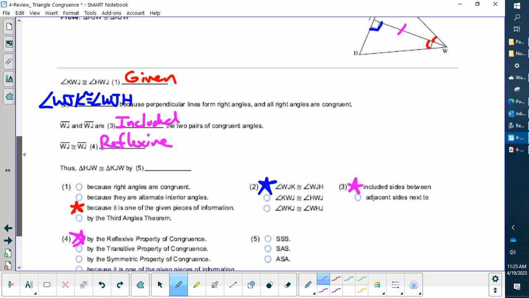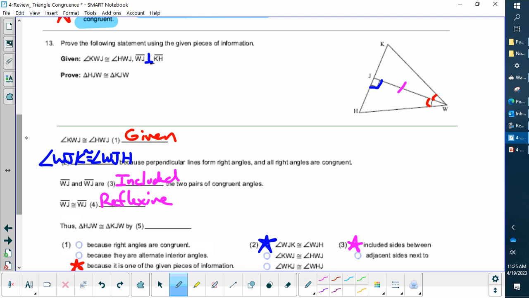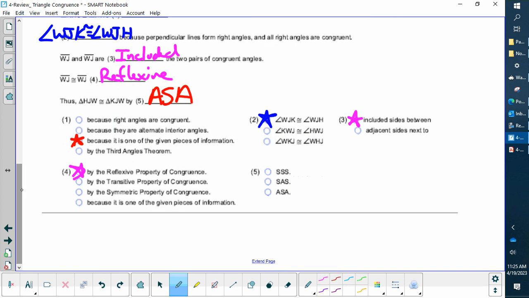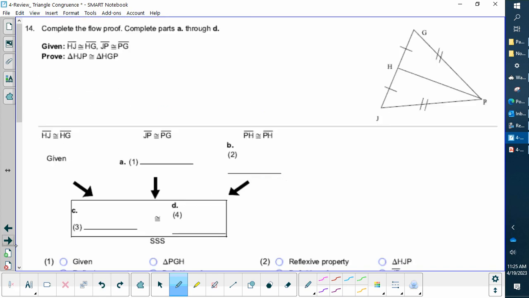Okay, last but not least, just look up here in my picture. Again, I'm looking for side, angle, all of that stuff. I notice as I go around clockwise, that's an angle, that's a side, that's an angle. Same thing on the top. Angle, side, and an angle. So this would be an angle, side, angle scenario. And let's look down here at number 5. And there it is. This is not a two-column proof and not a paragraph proof. It's called a flowchart proof.